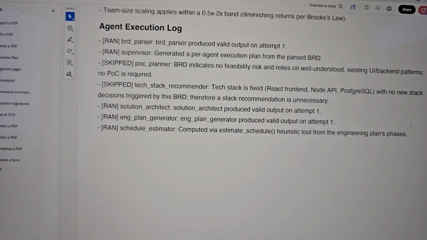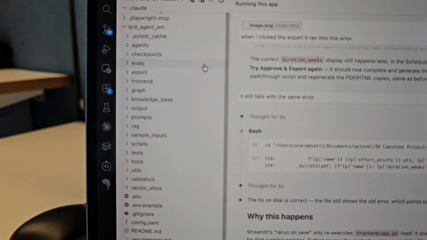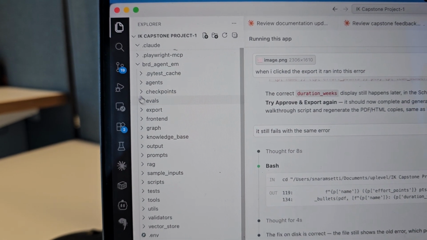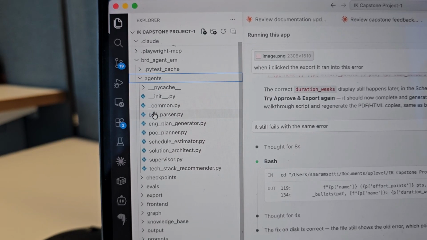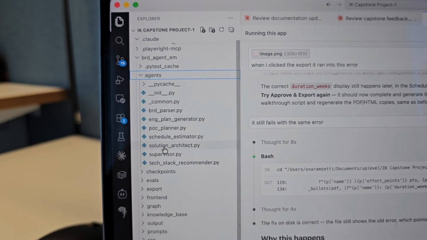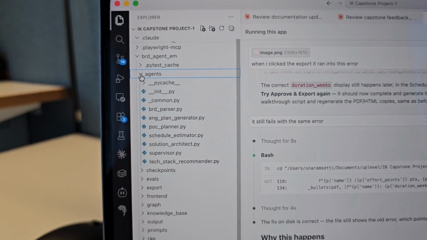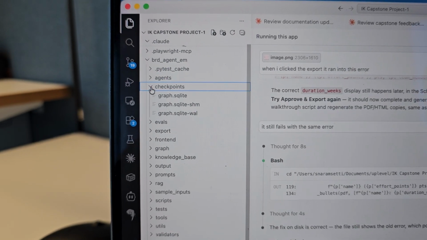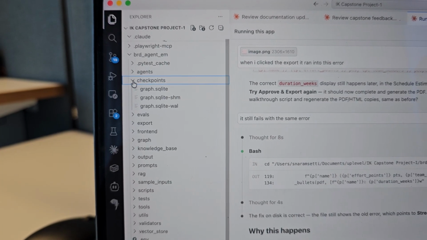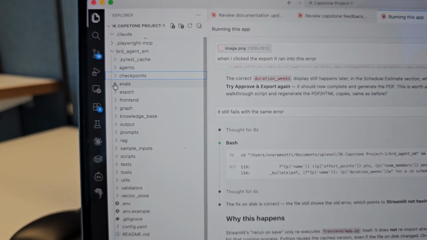Now let's look at some of the code. If you look at the folder structure, we have agents, one for each: the BRD parser, plan generator, POC planner, schedule estimator, solution architect, supervisor, and tech stack recommender. These are checkpoints so that if anything breaks in between, it can pick up from there. We also have evals, we'll come to that last.